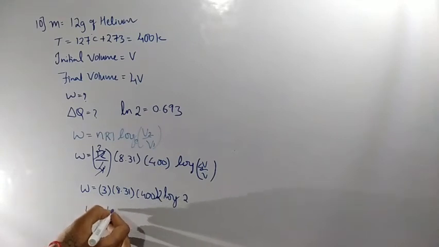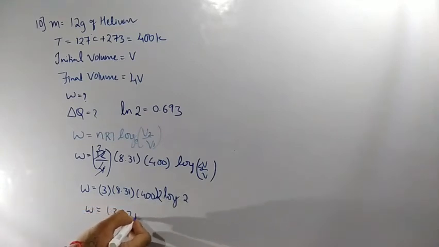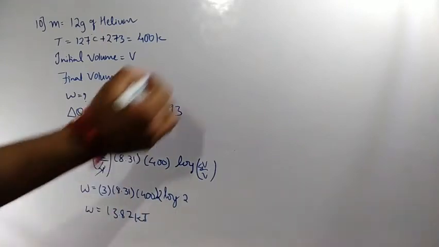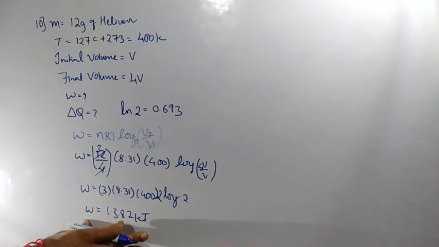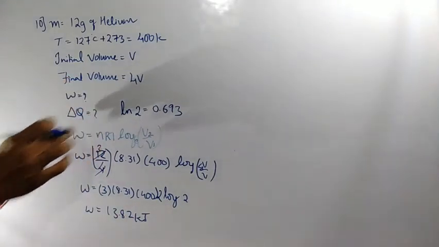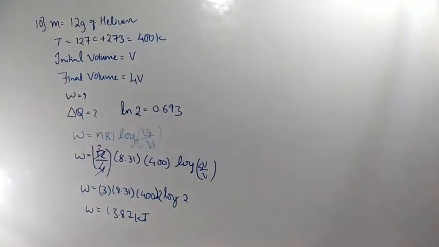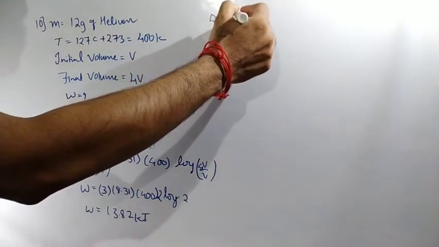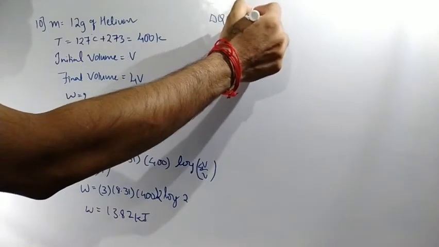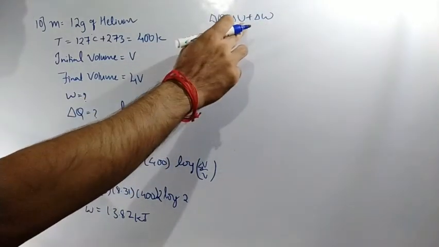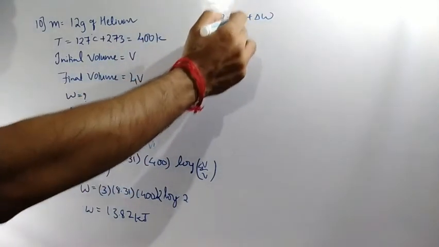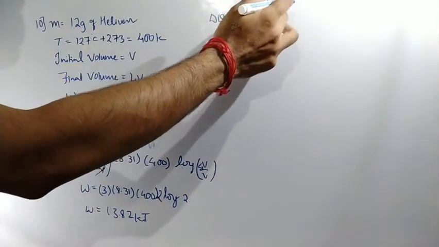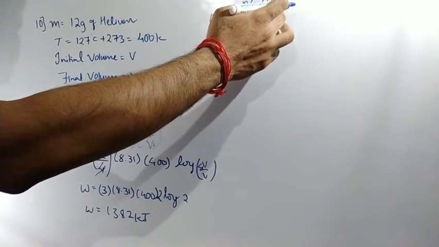to 13.82 kilojoule. Okay. And from the first law of thermodynamics, what is our statement? W value we had already calculated, now we want the delta Q value. From the first law of thermodynamics, we know that the amount of heat given to the system is used to increase its internal energy and do external work. But delta U value will be 0 in case of an isothermal process, because this value is nCv delta T. Delta T means the temperature value will be constant in an isothermal process.